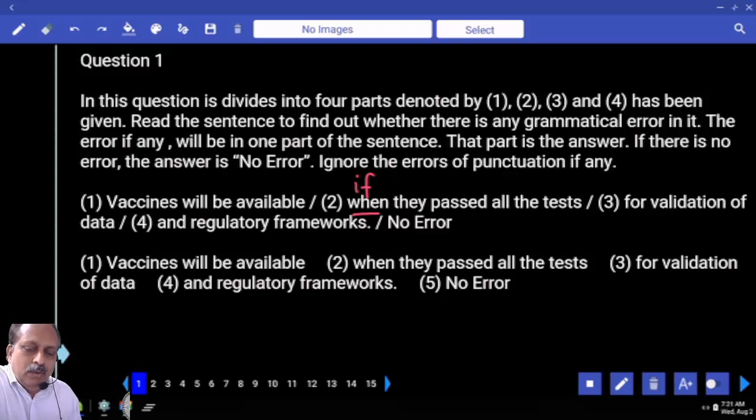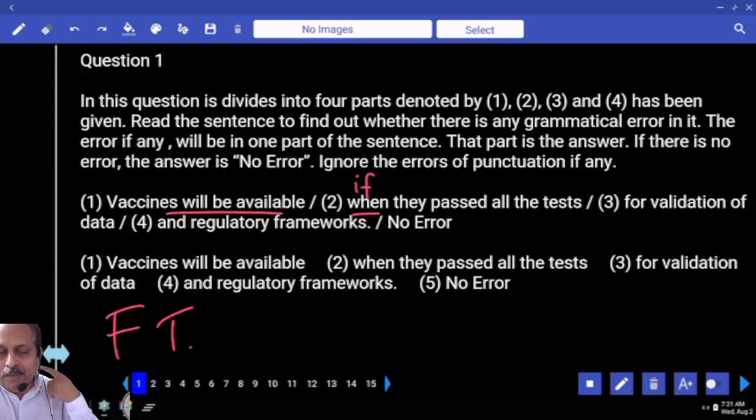When you use if, it becomes what? A conditional sentence. Here you have to take it that way. Vaccines will be available. Will be available. Which tense is that? Future tense. Please make a note. Future tense. And if the main clause is in future, then if clause should be in present.